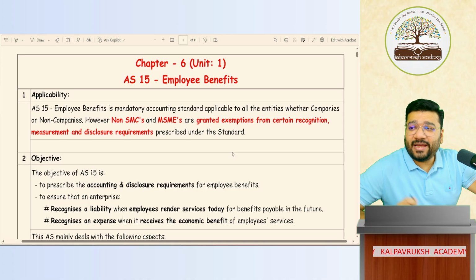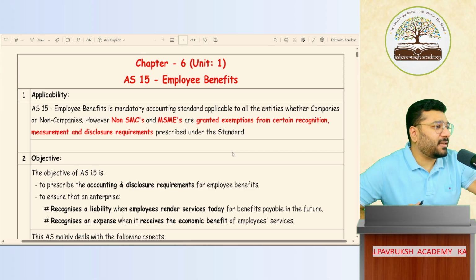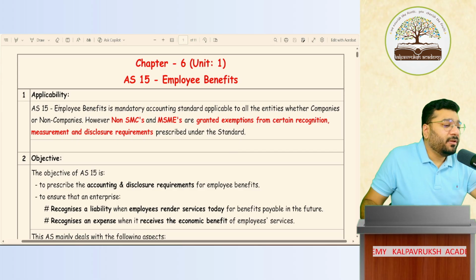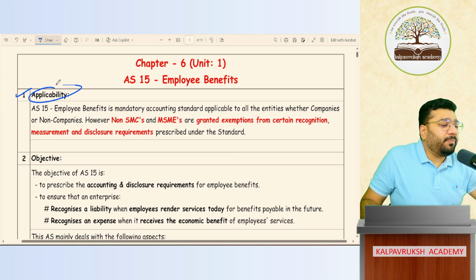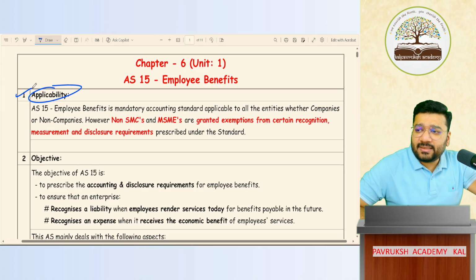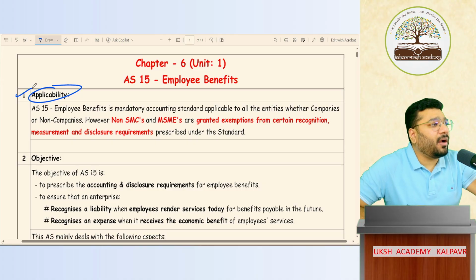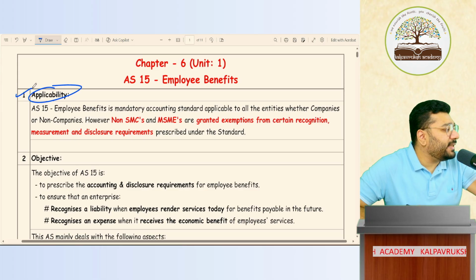Thank you so much. So, guys, we started with a brand new topic in the last class, which was Accounting Standard 15, which talks about employee benefits. So, let's do a very quick recap. The first point, the applicability of AS 15. Accounting Standard 15 is a mandatory accounting standard applicable on all the entities, whether they are corporates or non-corporates.